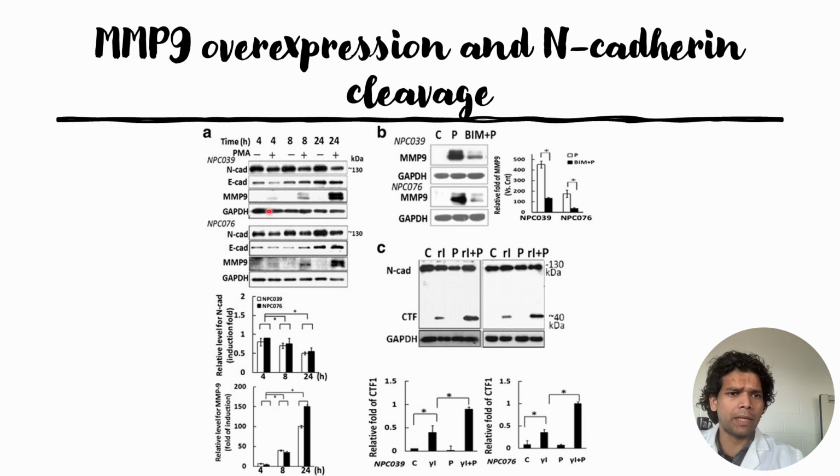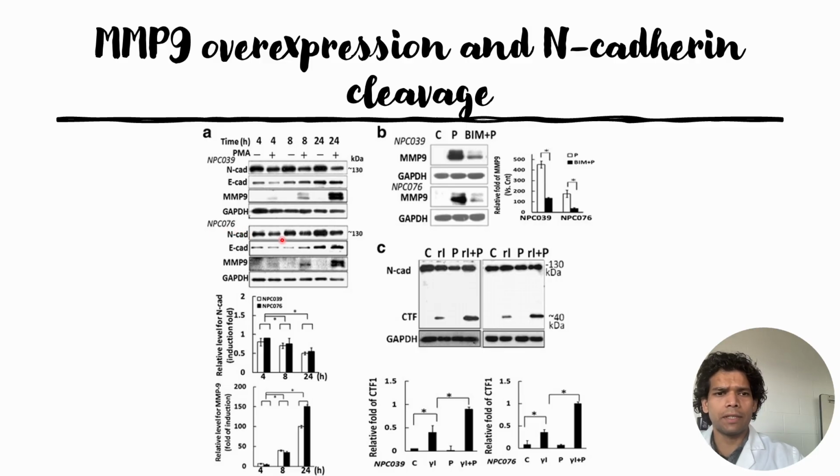But we can see that the MMP9 increase is very minimal compared to the control, but the N-Cadherin decrease can be seen. And when they did it for 8 hours, the N-Cadherin decrease is more significant, and the MMP9 increase is also more significant, but there is no impact seen in the E-cadherin. And when they did it for 24 hours, we can see the N-Cadherin decrease is significant compared to the 24-hour controls, and the MMP9 signal is also significantly higher. This is true also for the other cell line, NPC076.